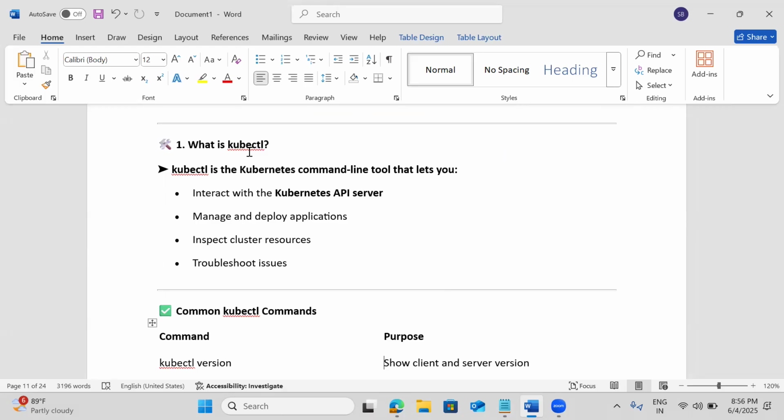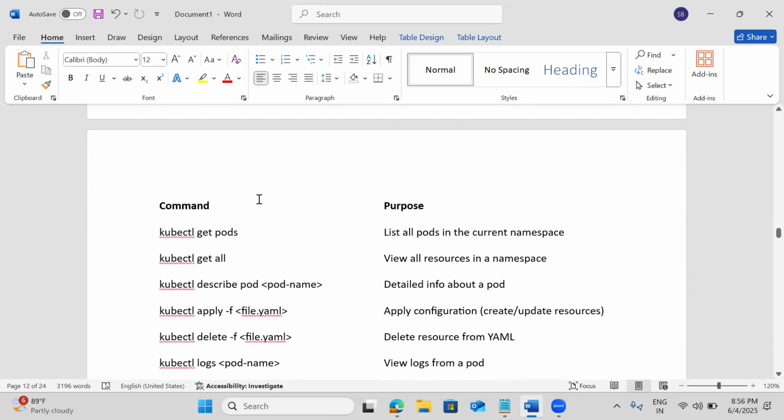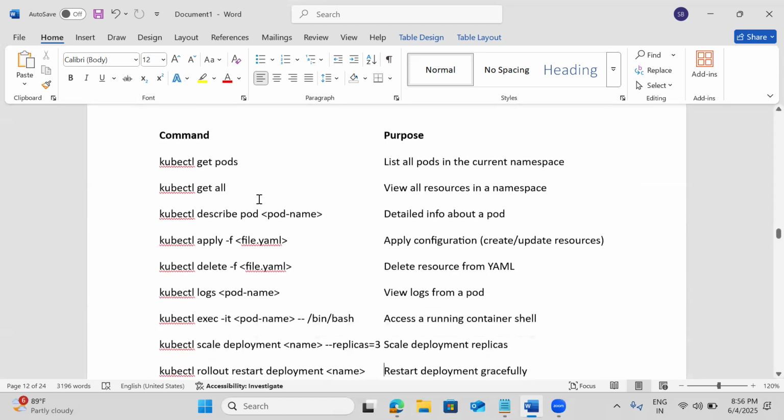What exactly is kubectl? It is the Kubernetes command line tool, which, when we hit kubectl apply, create, or run something, communicates with the API server. Whatever instructions we give, the API server will listen and provide the details to kubectl. So kubectl get nodes will list all the nodes. If I have 10 nodes, it displays those. Then kubectl get pods lists the pods, a docker ps kind of equivalent. Get all will show all the resources.